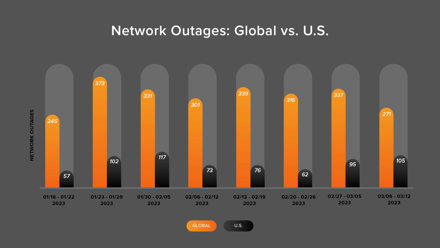So hopefully we see this trend, both for US and global, going down. Ultimately we want to see this number as small as possible. But being completely realistic, outages are going to happen. To which extent they are going to happen remains to be seen.